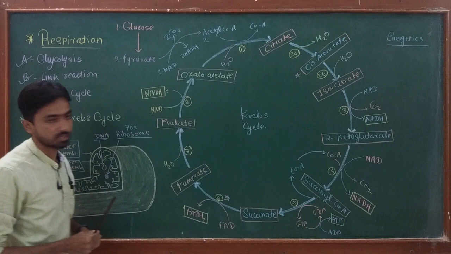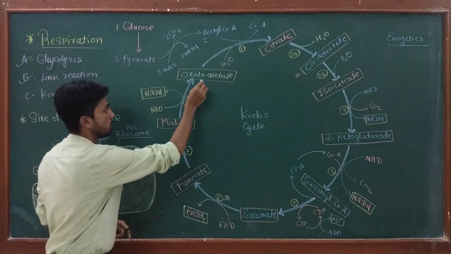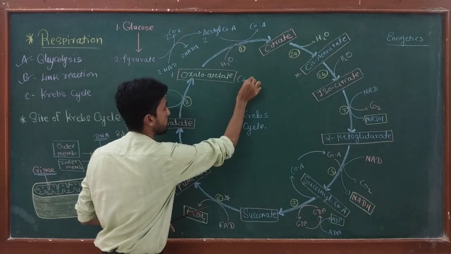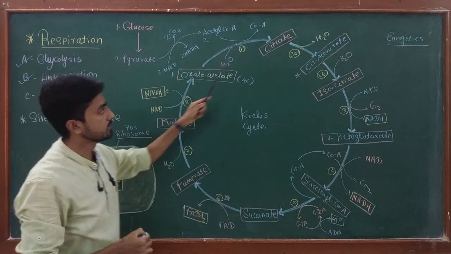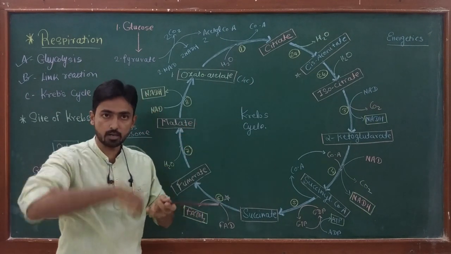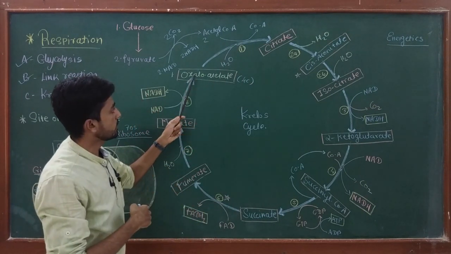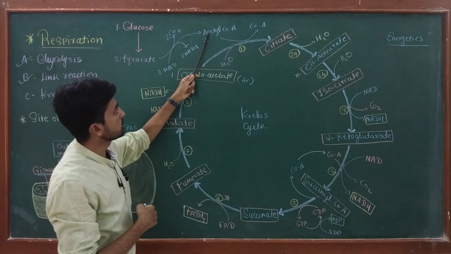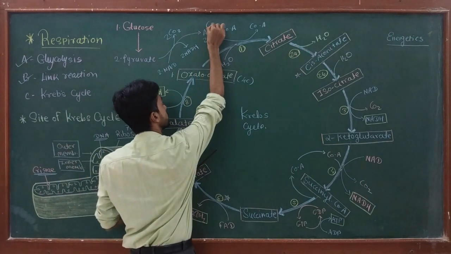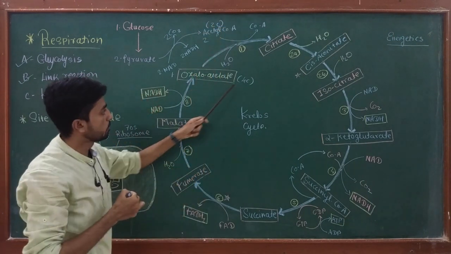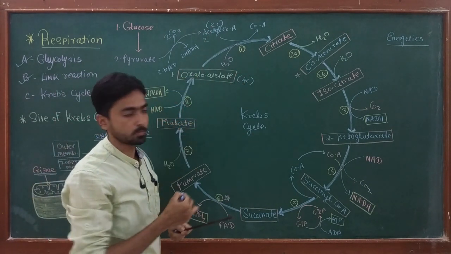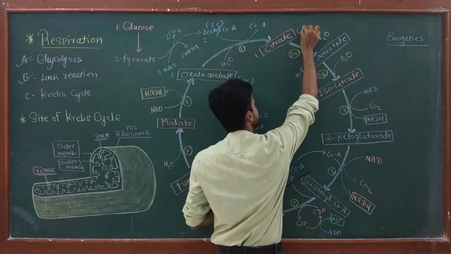So the first reaction of the Krebs cycle is the conversion of one molecule of oxaloacetate, which is a 4-carbon compound, into citrate. This is a hydration process in which one molecule of water comes in, and oxaloacetate reacts with the water and acetyl CoA, which is produced from pyruvate. Acetyl CoA is a 2-carbon compound. So 4 carbon plus 2 carbon, a new 6-carbon compound is produced, which is citrate.